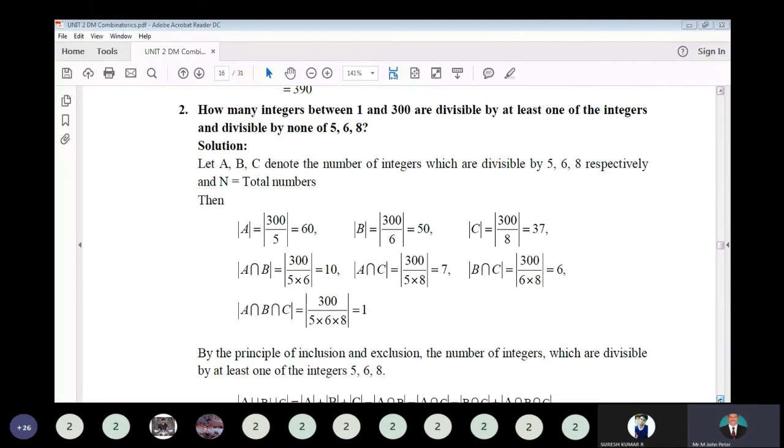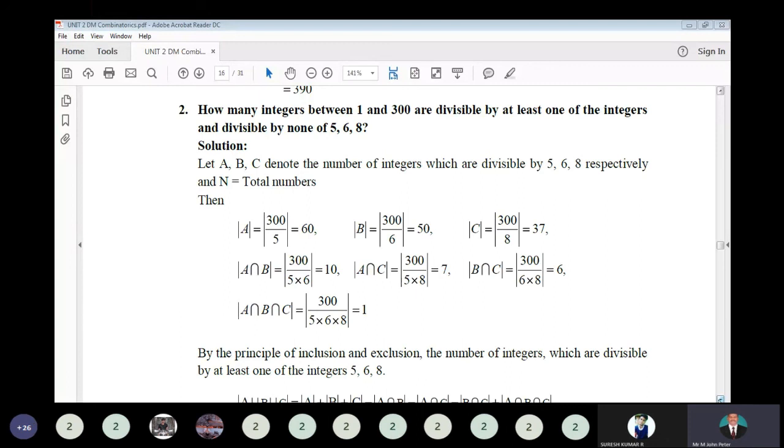So how many integers between 1 and 300 are divisible by at least one of the integers and divisible by none of 5, 6, 8? Okay, so consider A, B, C to denote the sets of integers which are divisible by 5, 6, 8.